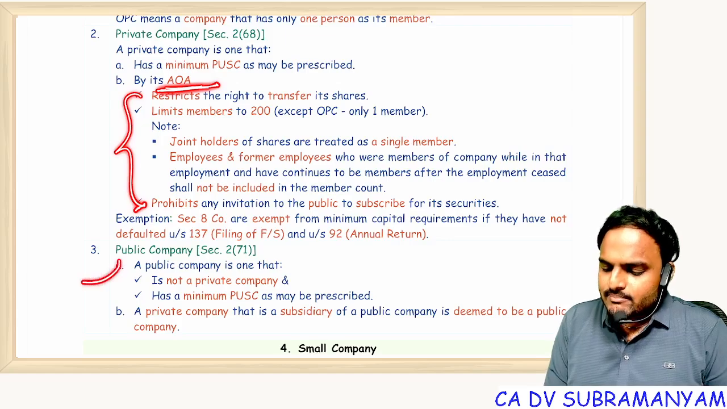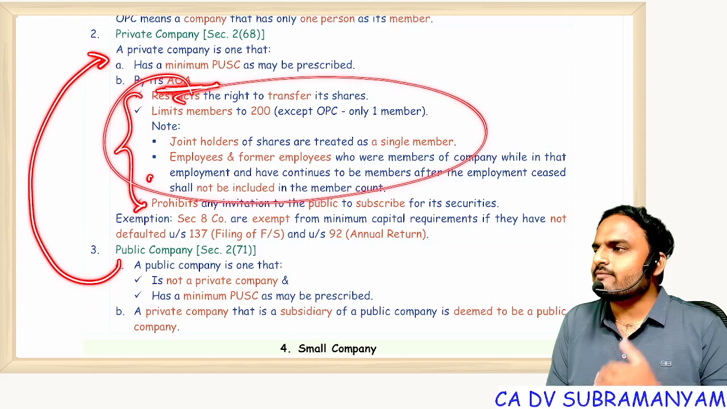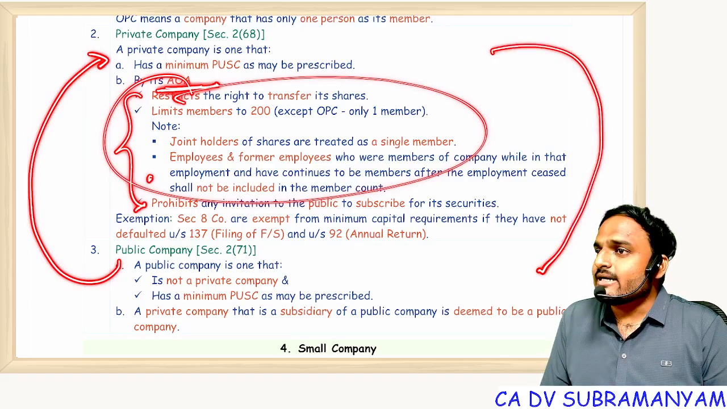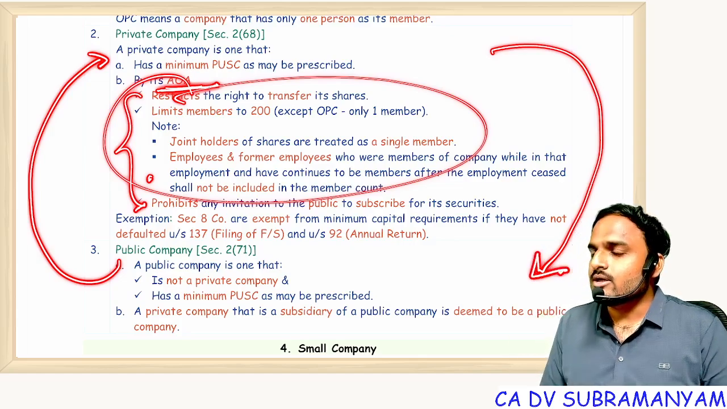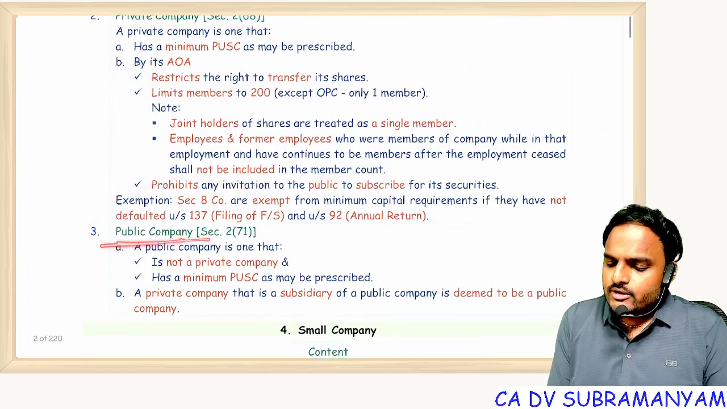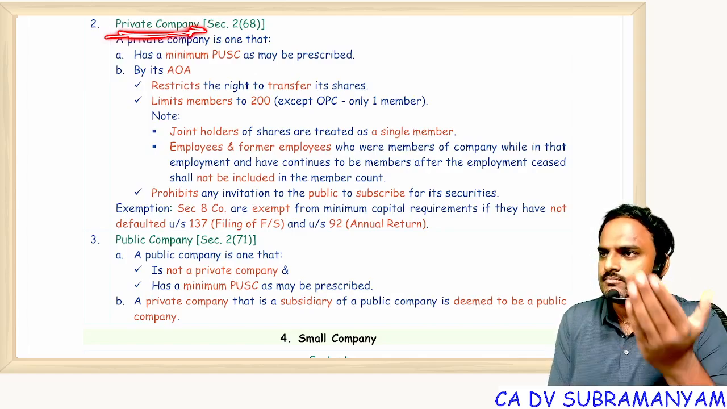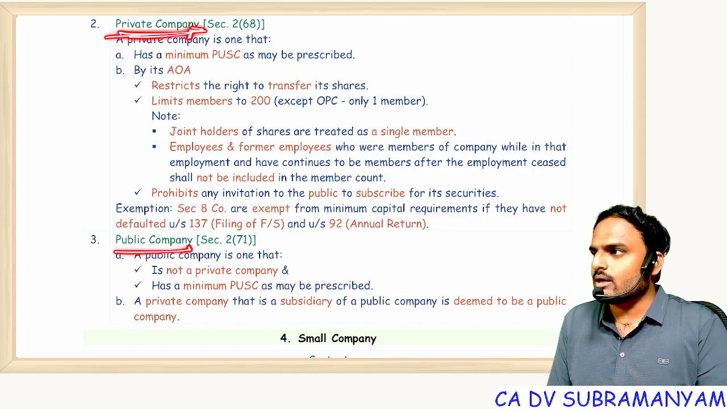Now, if a public company wants to convert into a private company, by adding these points, it can convert itself into private. If a private company wants to convert itself into public, by deleting these points, it can become a public company. Getting my point? Everyone? Now tell me, from public company point of view and private company point of view, where is more compliance burden and where is less compliance burden? Private company, less compliance. Public company, more compliance.